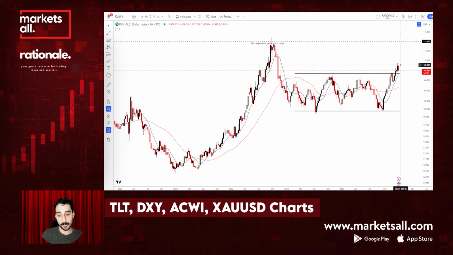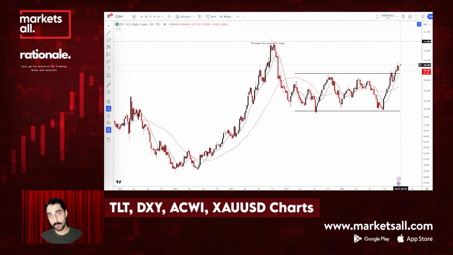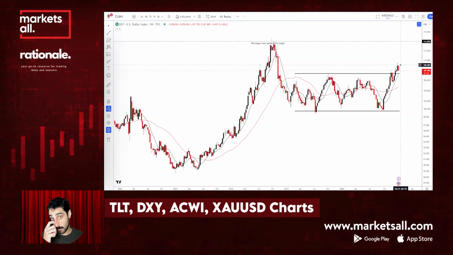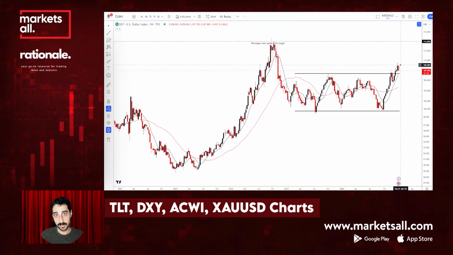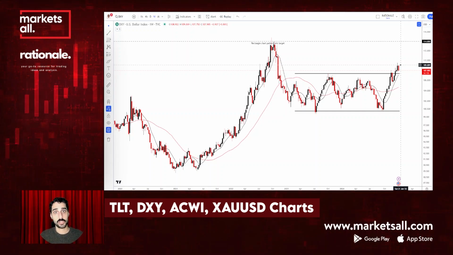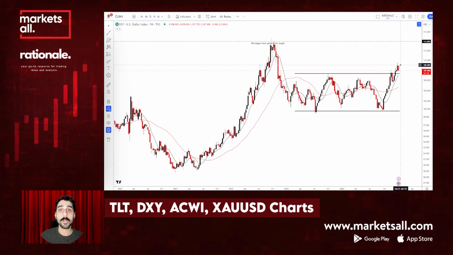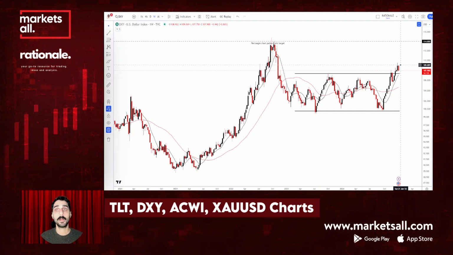The yield curve was inverted and it's normalizing right now, and that's the main reason. With Trump's potential uncertainties, those tariffs and stuff, the long end of the yield curve is going up, but the short end of the yield curve is coming down, and this is normalizing. The economy is normalizing.